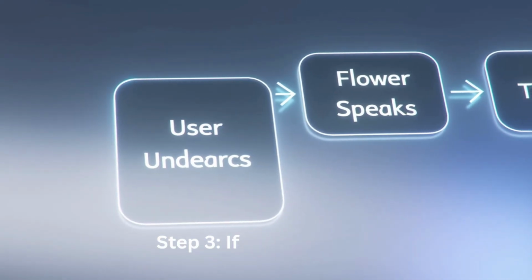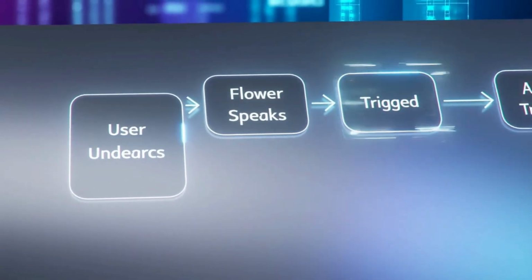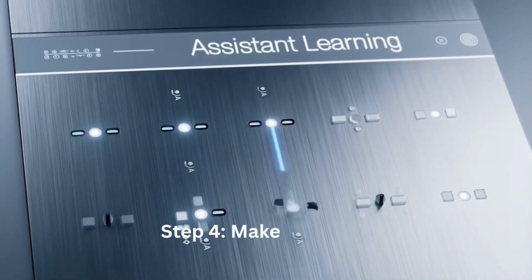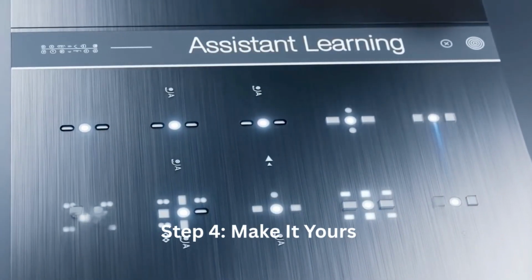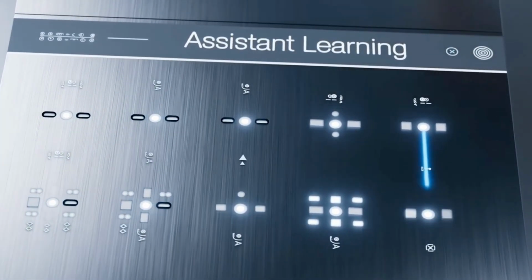AI isn't magic, it's logic. If the user says, "Turn on the lights," then the assistant sends a command. This is where intelligence becomes action. True AI adapts. You can teach your assistant preferences, lighting levels, favorite playlists, even time-based behaviors. This is where your project becomes personal.